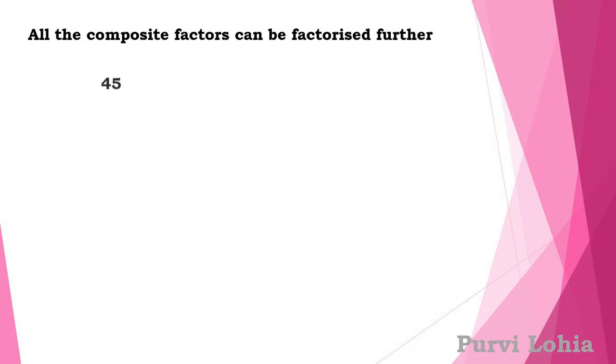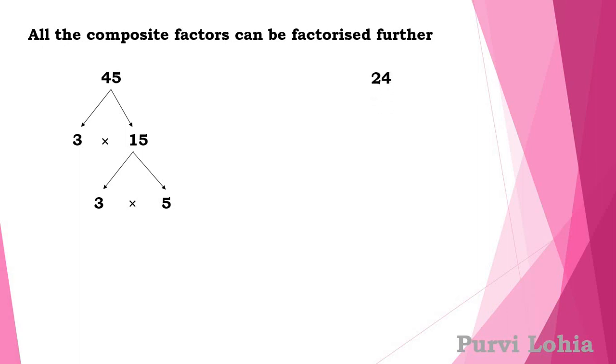Like 45 can be written as 3 into 15. Here 3 is the prime factor and 15 is the composite factor. So 15 can be factorized further. 15 can be written as 3 into 5. Now both are prime factors, no need to factorize them further.